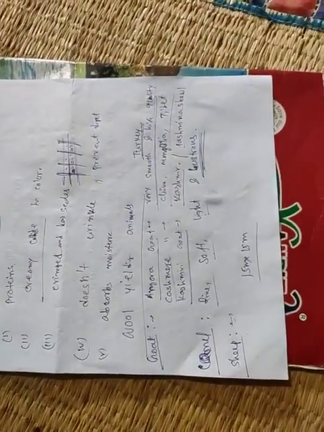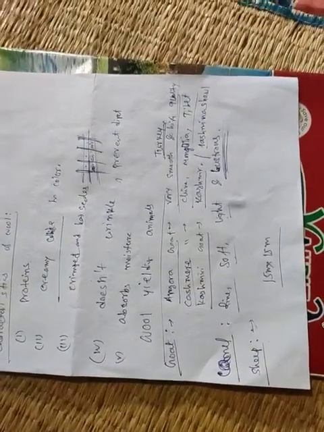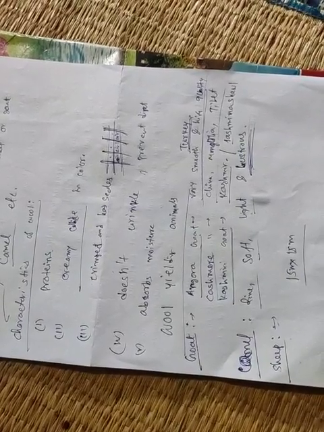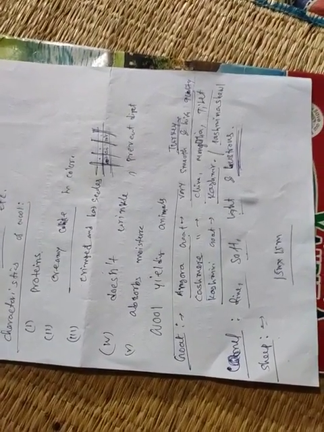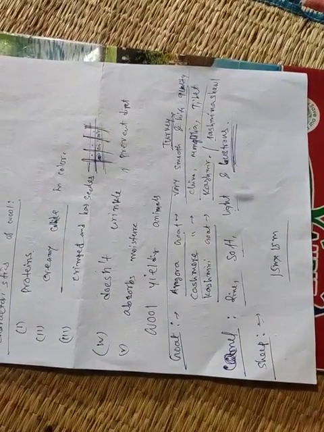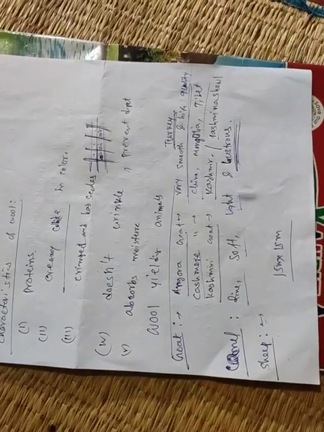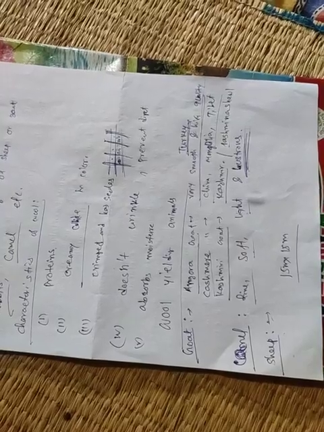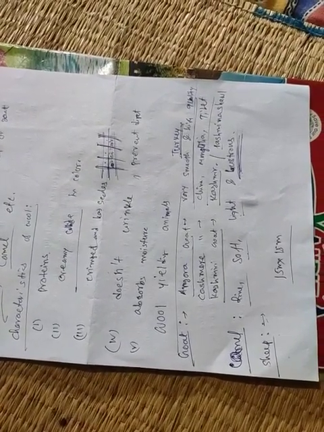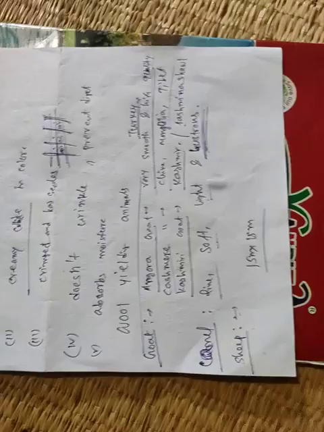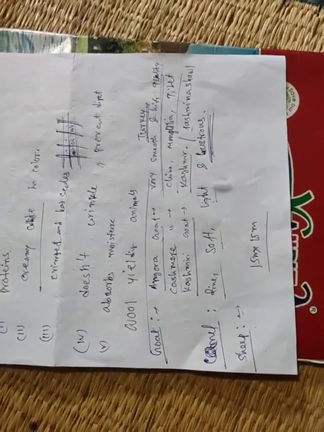Just read this, I will give you the PDF. Remember one thing: what is selective breeding? Selective breeding means crossbreeding, done to improve the quality and production of wool.